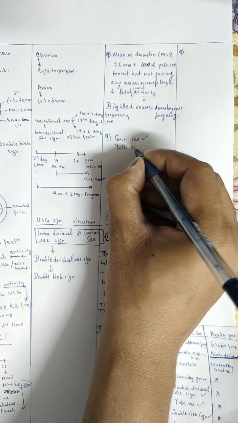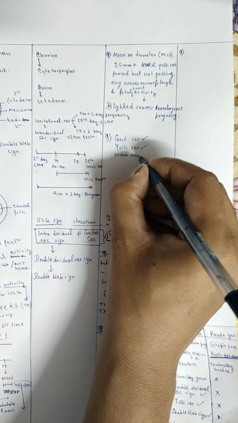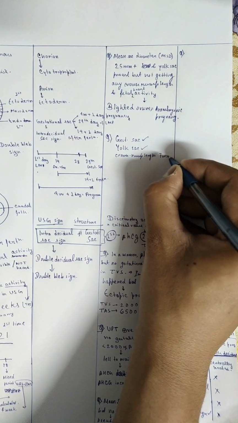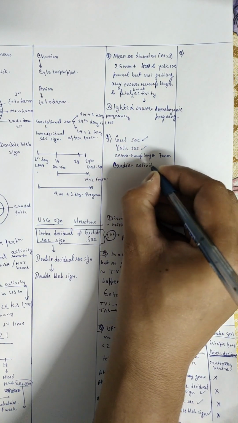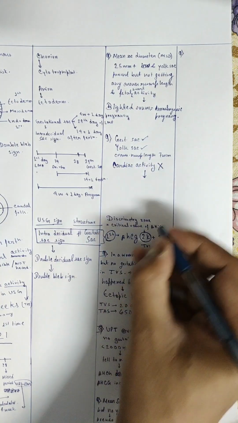If we see another case, there is a gestational sac, there is a yolk sac, there is also a crown to rump length that is 7 mm, but no cardiac activity, then it is a missed abortion.